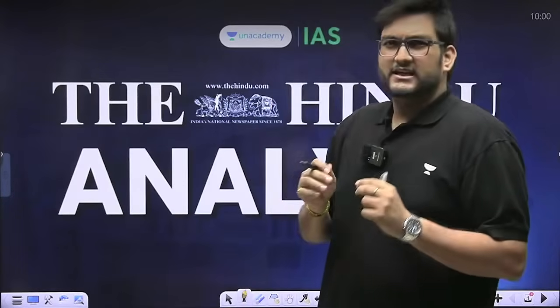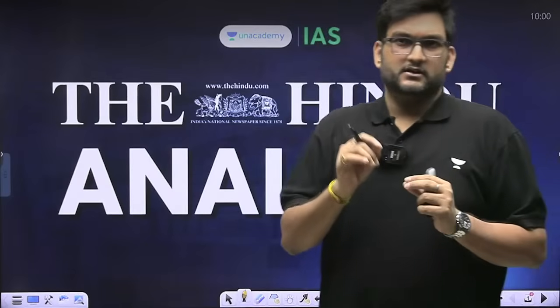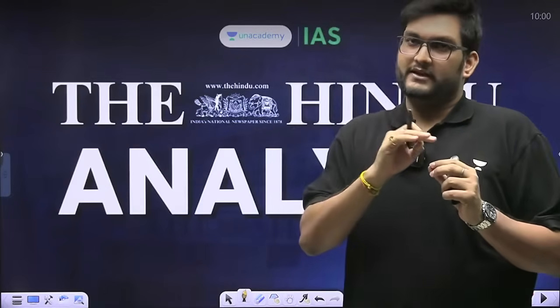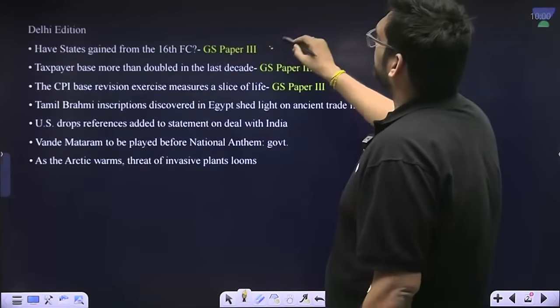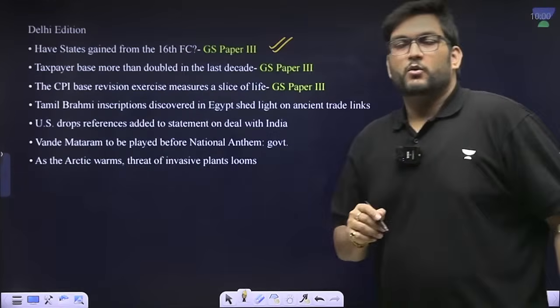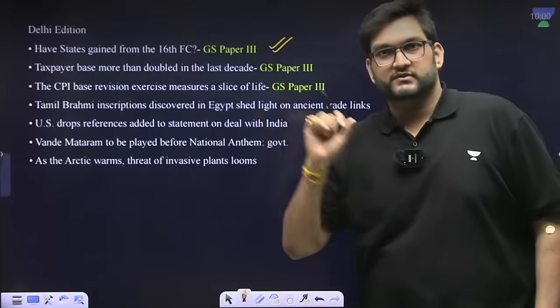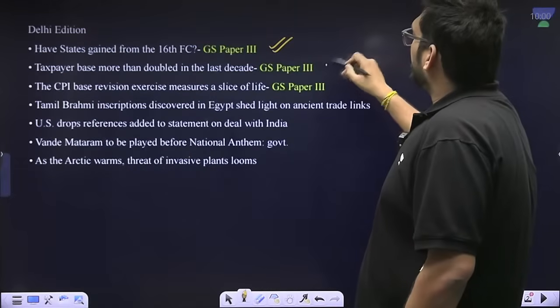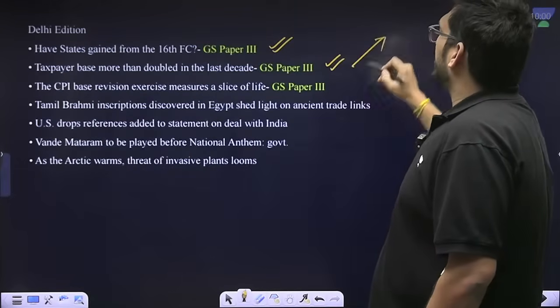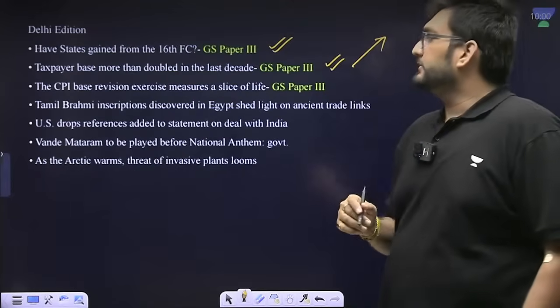We'll be discussing 7 very interesting articles out of the Hindu newspaper, and we have a very good mix of topics. Now, the first topic we'll discuss is with regards to the 16th Finance Commission. What are the new terms which have been brought in for horizontal and vertical devolution? We'll talk about how the number of taxpayers has gone up, a data point article per se.